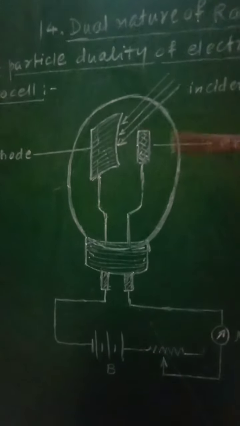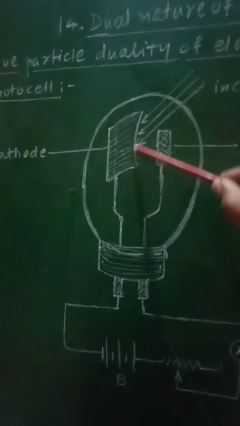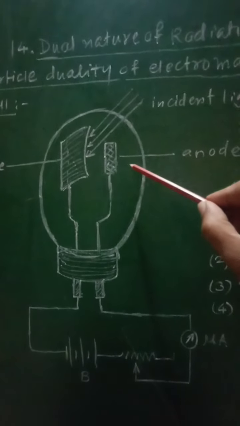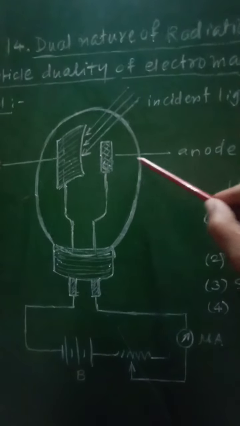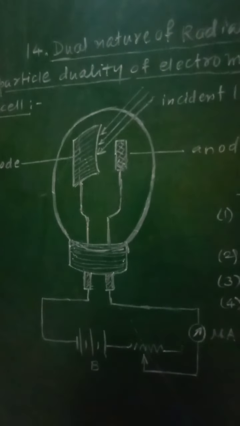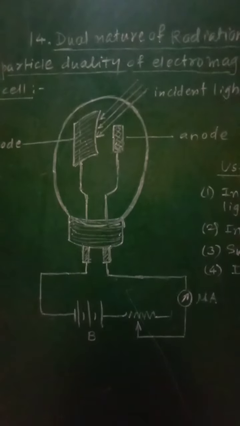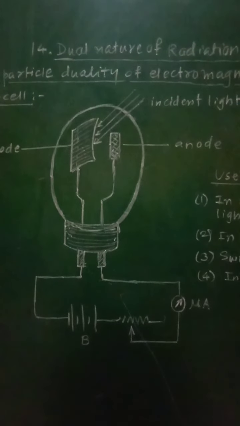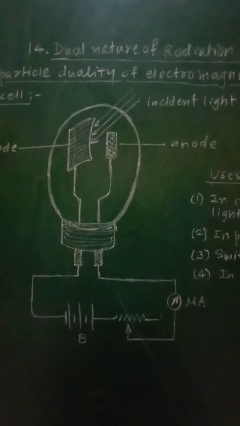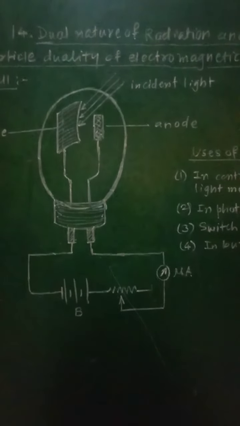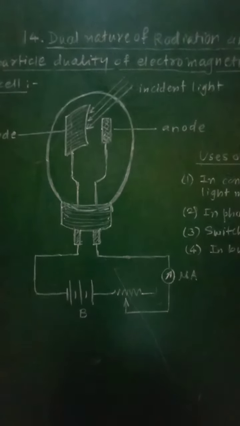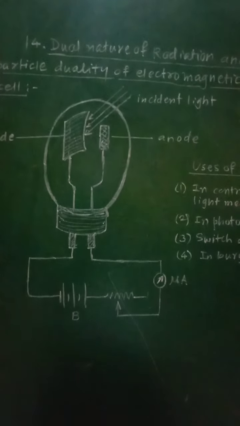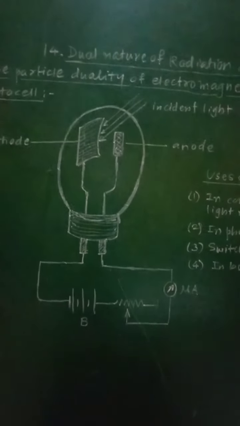So this will be in the form of a semi-cylindrical metallic plate, and in front of it, in the form of a mesh or wire loop, the anode will be supported inside that evacuated glass or quartz bulb. Then the electrodes are connected to the external circuit having a high tension battery B and the microammeter. So this will be the construction of this photocell. And now let us see its working.